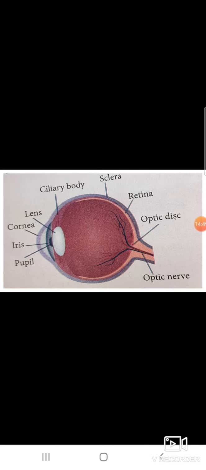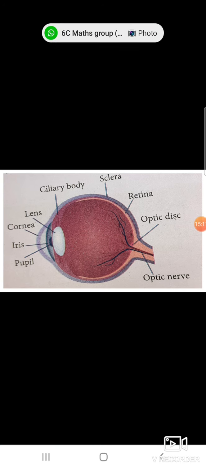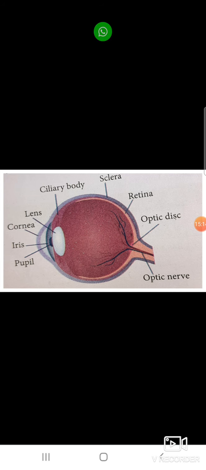Then the human eye, the structure of the human eye. The eyeball is approximately spherical in shape with a diameter of about 2.3 centimeters. It consists of a membrane called the sclera, which protects the internal parts of the eye. Important parts of the human eye are the ciliary body, sclera, retina, optic nerve, lens, cornea, iris and pupil.